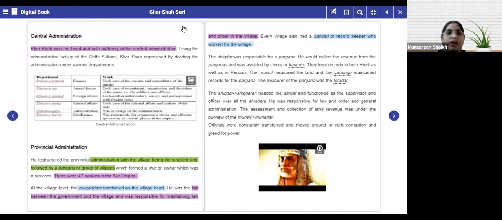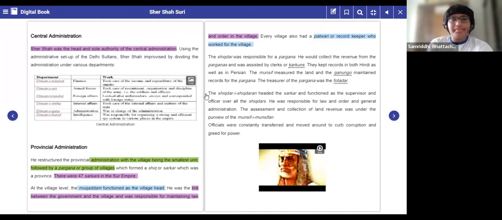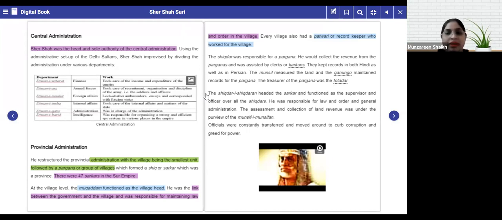Right? So what do these heads do if she assigns tasks? They make sure that the administrative system works. Ma'am, each section is a village and each grade is a group of villages. Yes, got it. So I am referring it to your school so that you can understand and correlate it very easily.